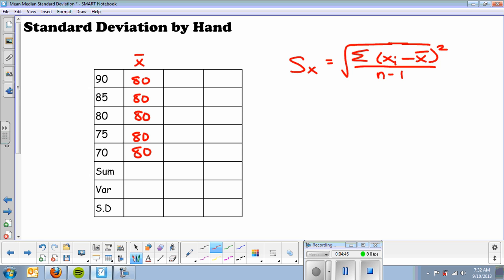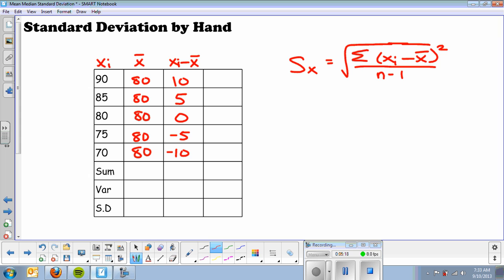So basically what I'm going to do is subtract these two numbers. This is going to be each x. This is basically x sub i, I call each individual x. So we're going to subtract those two numbers. 90 minus 80 is 10. 85 minus 80 is 5. 80 minus 80 is 0. 75 minus 80 is negative 5. And 70 minus 80 is negative 10.